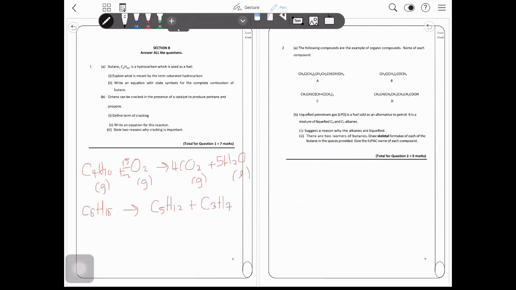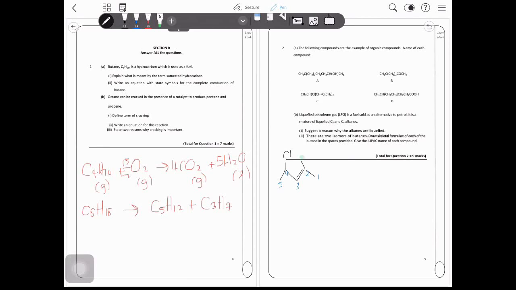Onto compound C. Here we have 4 carbons. At the first carbon we have 2 substituents, and then we have a double bond here. We also have a substituent Cl here. We start counting from the right to give the double bond the lowest number possible, because this is the dominant structure: 1, 2, 3, 4, 5.